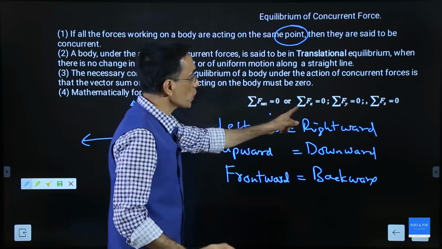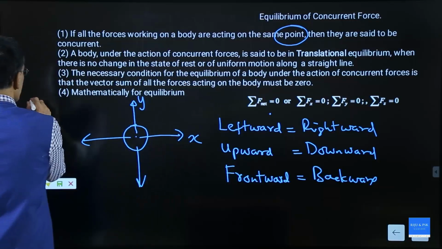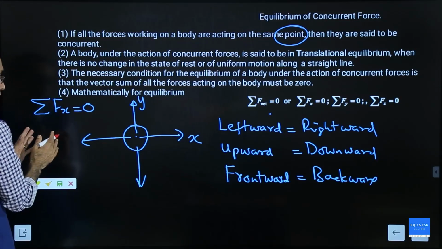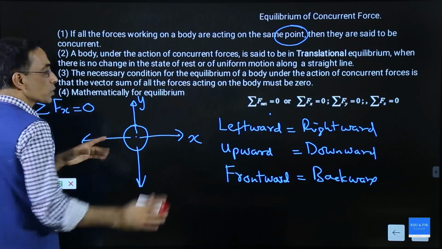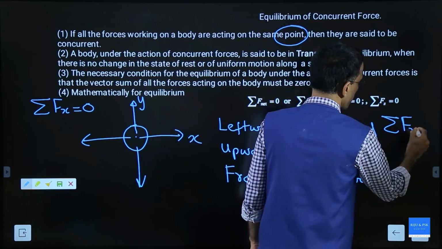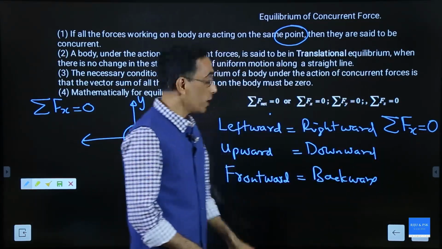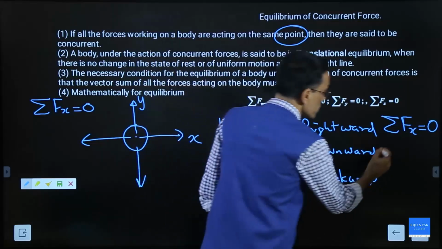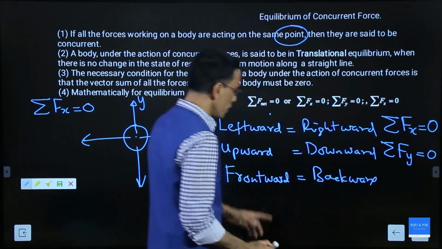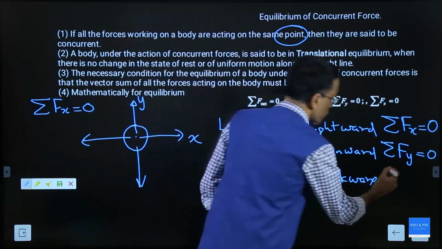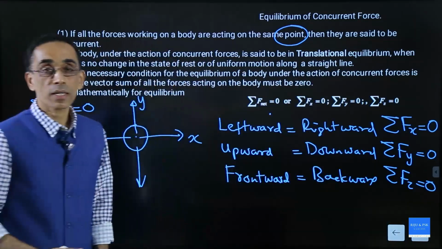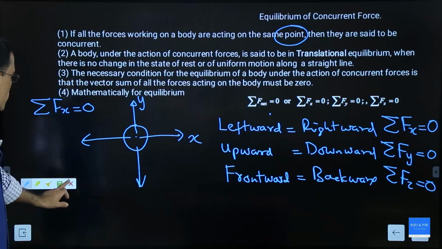That's why it is said net force on the x-axis should be 0. Sigma F x equal to 0 means left and right should be equal, that is leftward equal to rightward. It means that sigma F in the x direction should be equal to 0. Upward and downward equal means the total force acting in the y direction must be 0. Front and back equal means the total force acting in the z direction must be 0, then the body is in equilibrium. Fine, this is the condition for equilibrium.